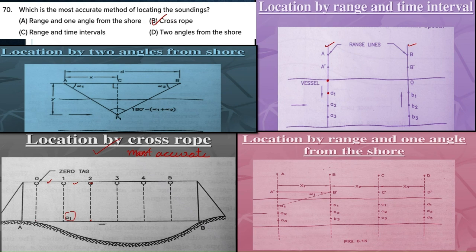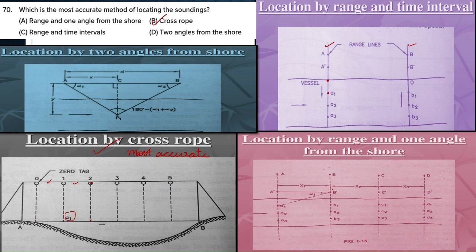The next method is location by range and one angle from shore. Here there are four lines: A A dash, B B dash, C C dash and D D dash. Initially we set up the theodolite at station B, and we locate points on the line A dash.